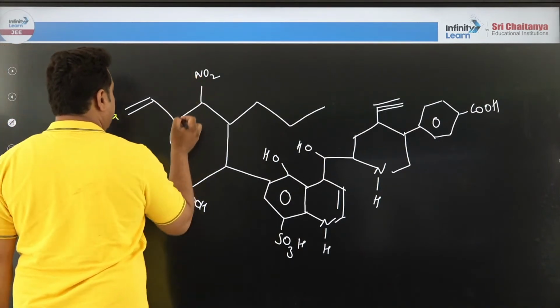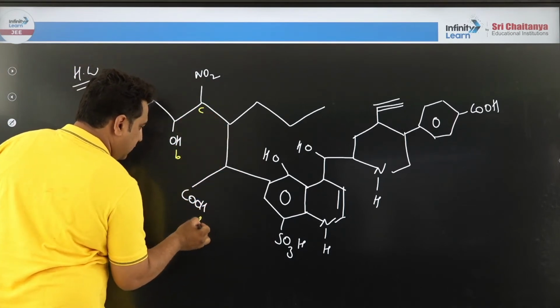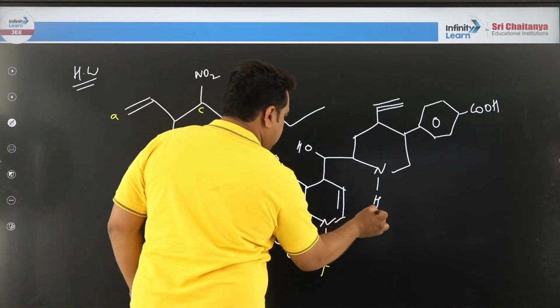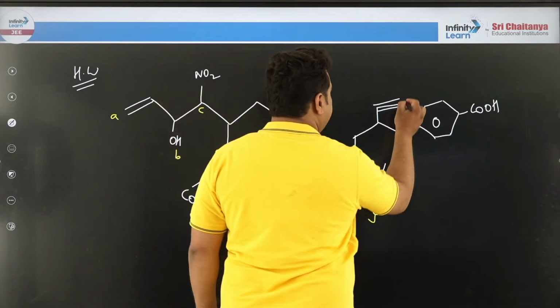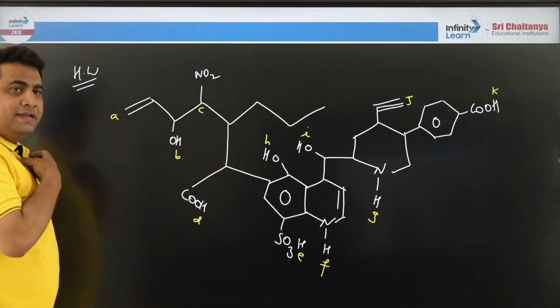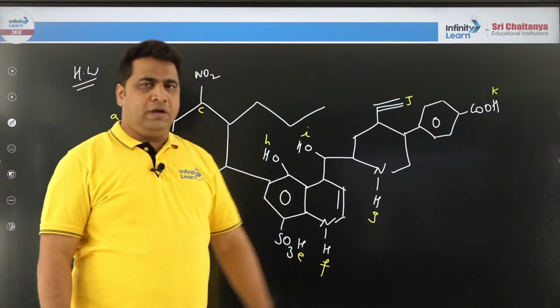A, B, C, D, E, F, G, H, I, J, and this is K. This is your homework. You should tell me the order of acidity. I'll help you. I'll give you an idea.